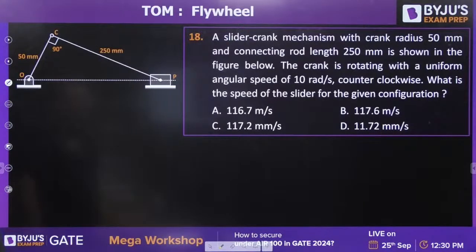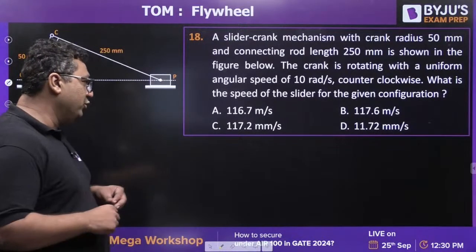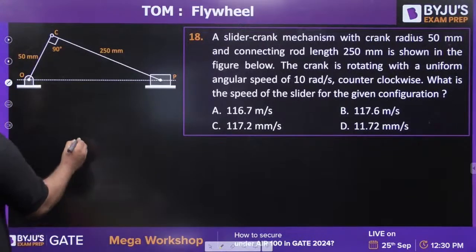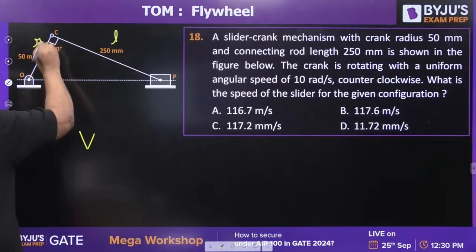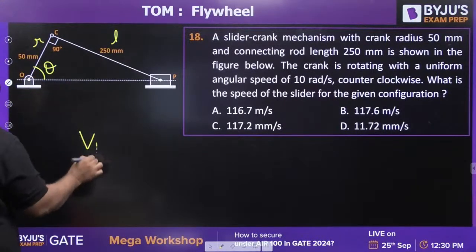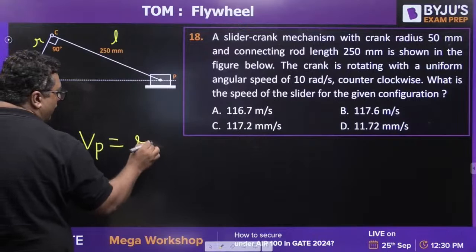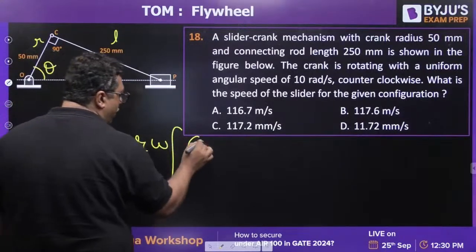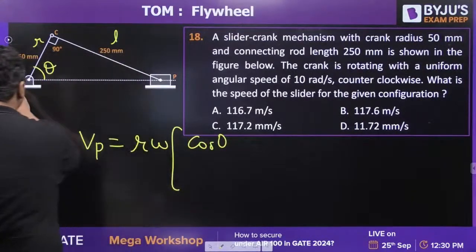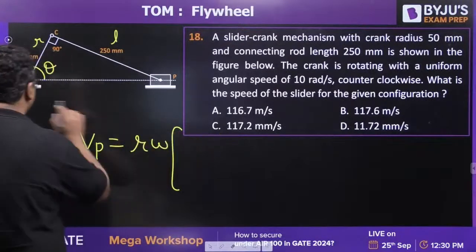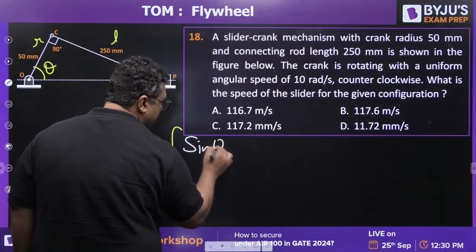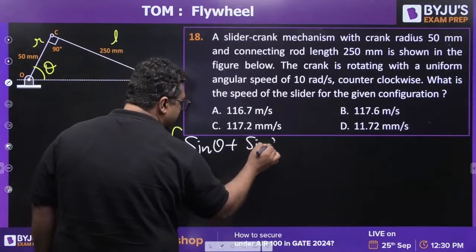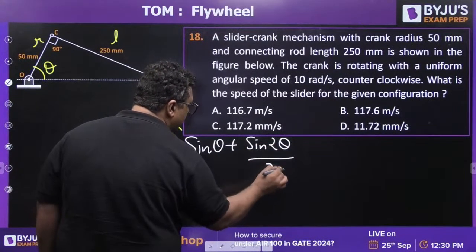Question number 18 now. This time you need to find out the speed. This is L, this is R. Find out the theta. Velocity of piston is R omega cos theta, sin theta plus sin 2 theta by 2n.